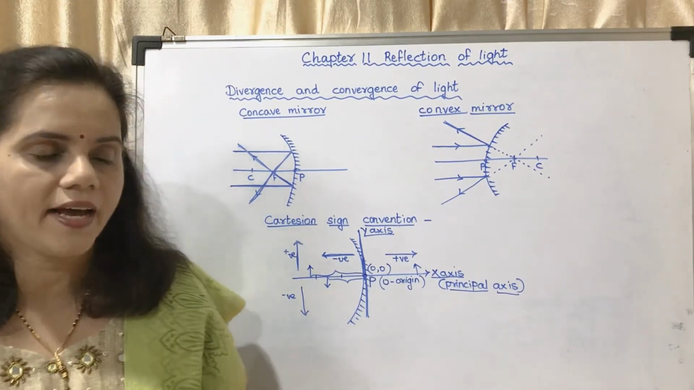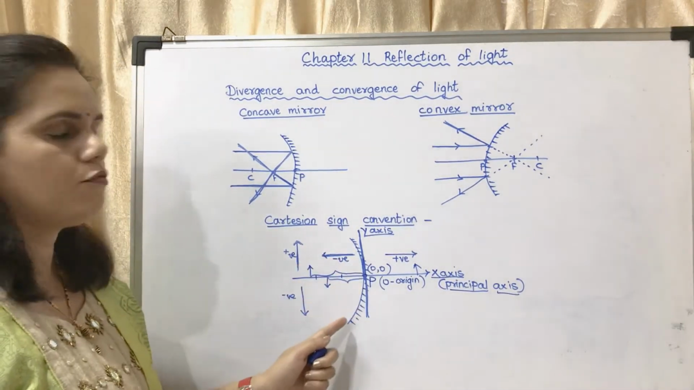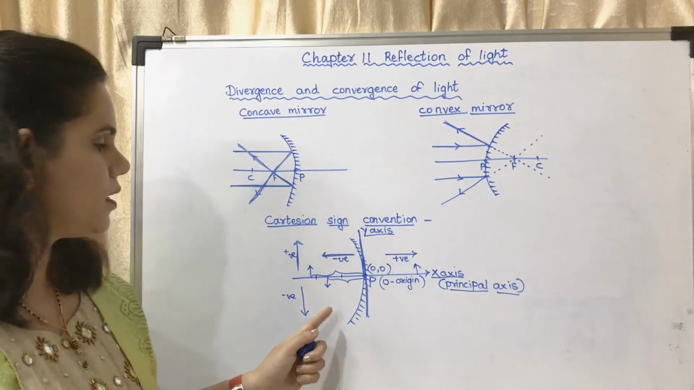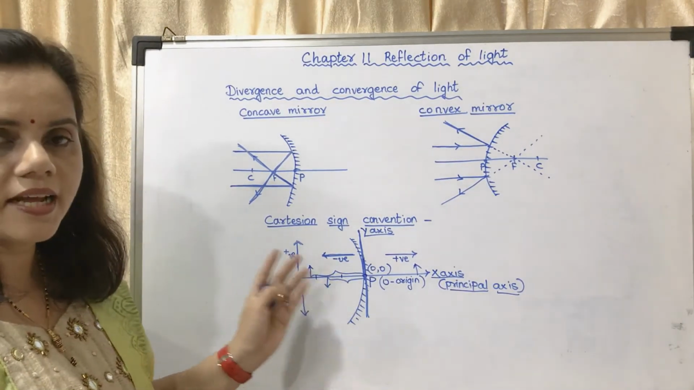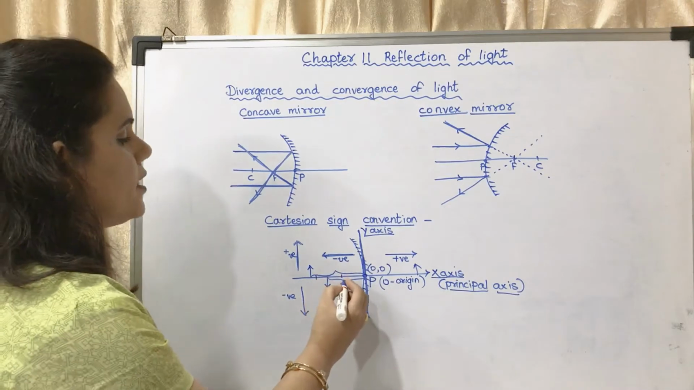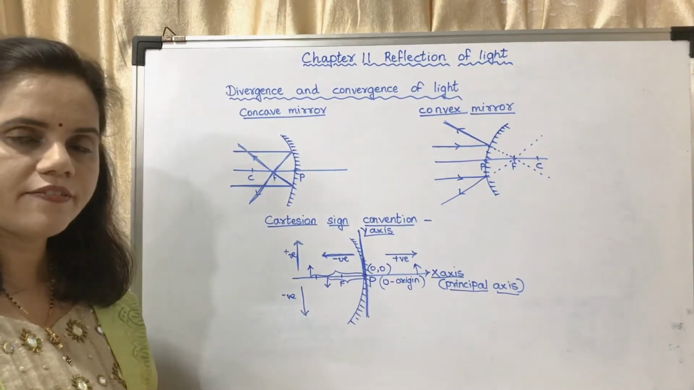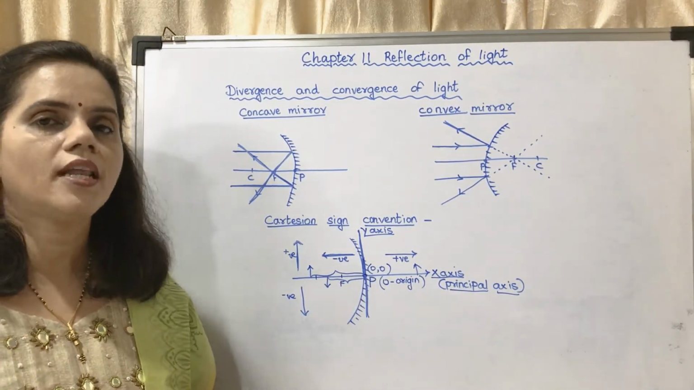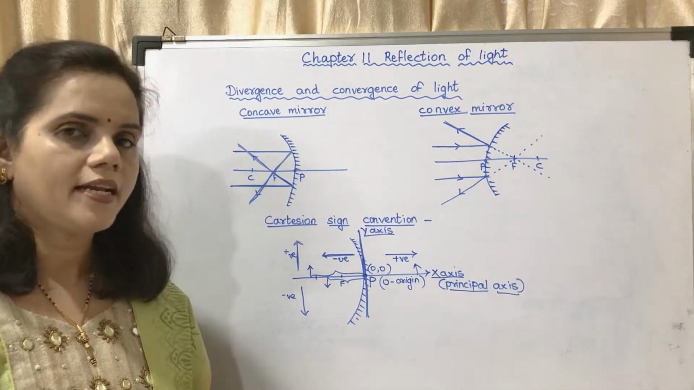Now you may see why. In case of a concave mirror, the focus is on the left side. Okay, the focus is here. As the focus is on the left side, the focal length of a concave mirror is negative.